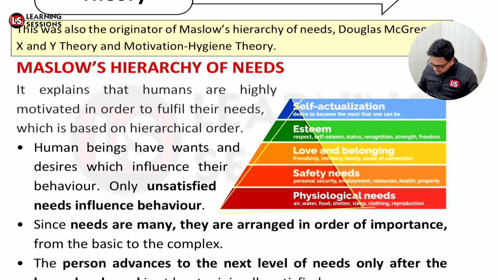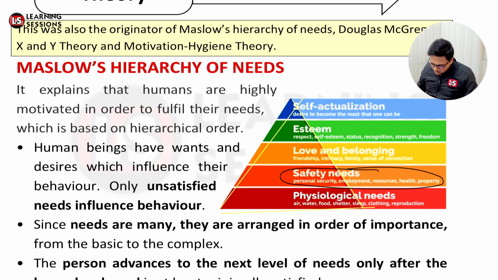The second is the safety needs, that they want personal security, employment, and good health. The third is social, love, and belonging. Then they want friendship, intimacy, family, and all those things. The fourth is esteem, that they want respect, recognition, and freedom. And the fifth is that I have achieved everything, now I want to make the most out of myself. That is Maslow's hierarchy of needs.